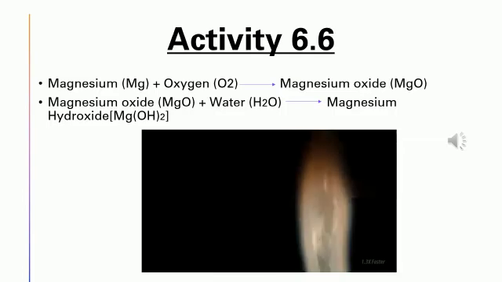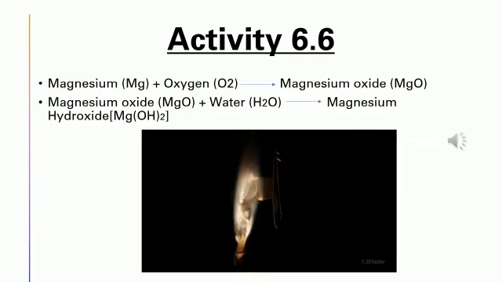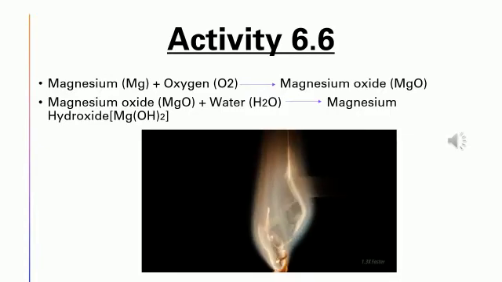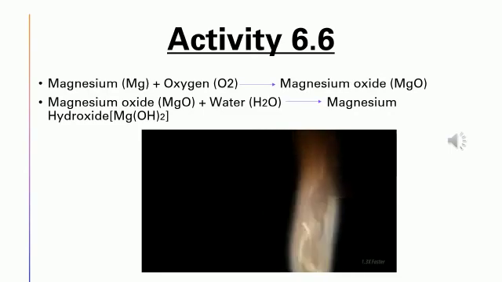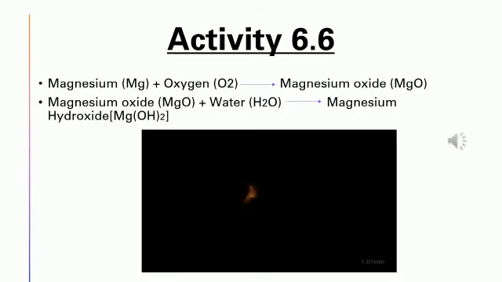When it reacts in the presence of oxygen, that is O2, it gives rise to magnesium oxide. So after burning the magnesium ribbon, we get a new substance, a powder, that is magnesium oxide.